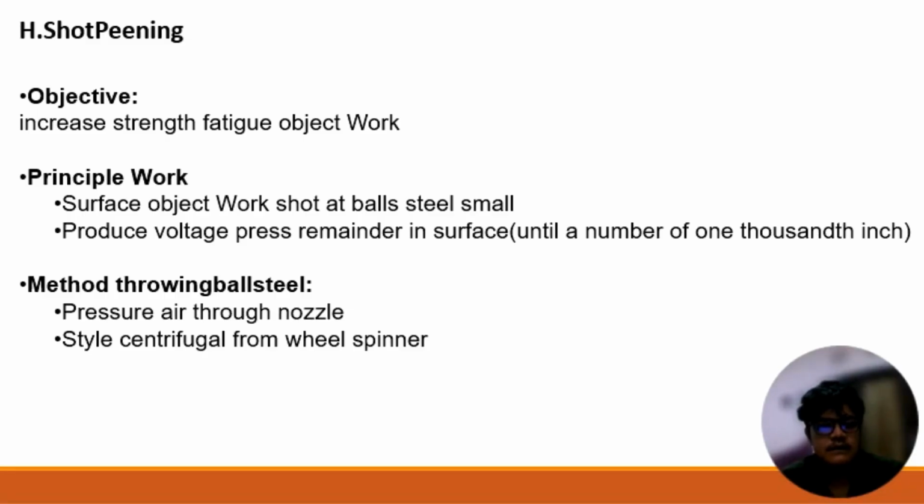This is the shot peening process. Its objective is to increase the fatigue rate of the workpiece. The principle works on one surface: the workpiece is shot at with steel shot. Second, this produces compressive residual stress in the surface down to a depth of about 1000 of an inch. The methods of throwing the steel shot are pressure air through a nozzle, and centrifugal force from a spinning wheel.